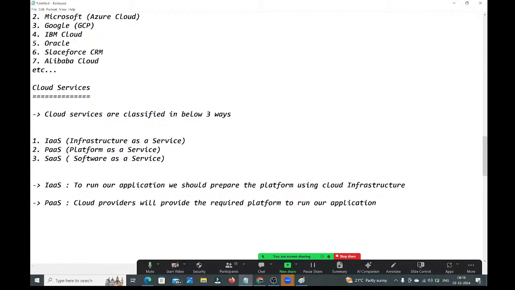Okay. Next, SaaS, guys. Here, SaaS stands for what, guys? Software as a Service. Okay, perfect.